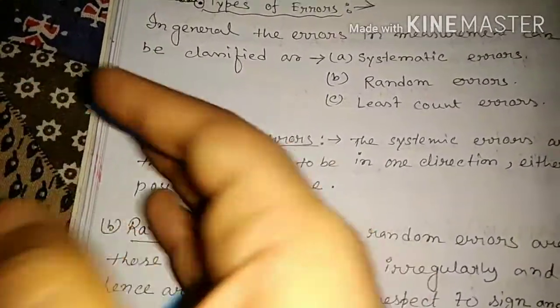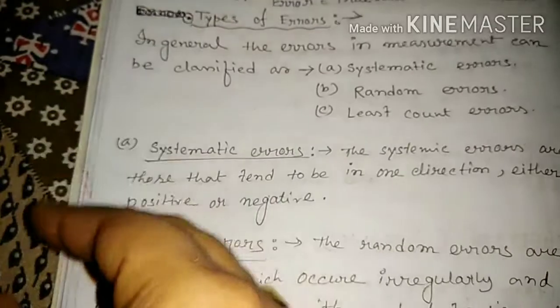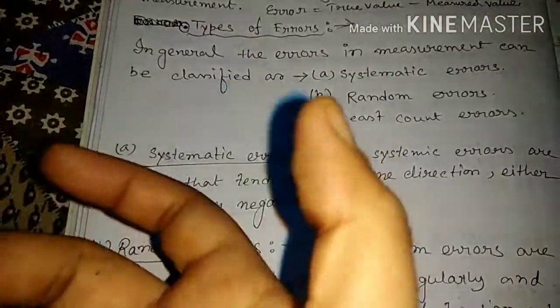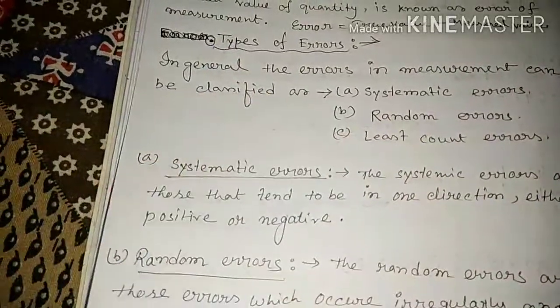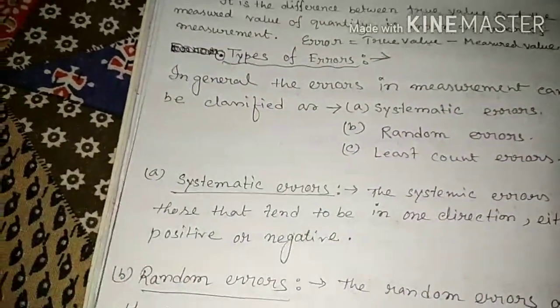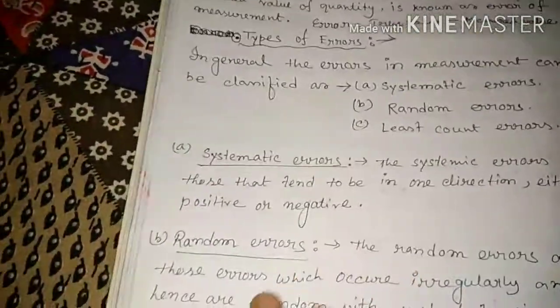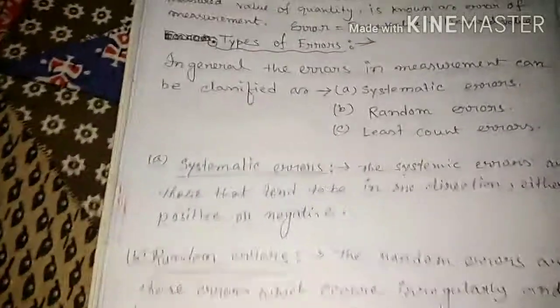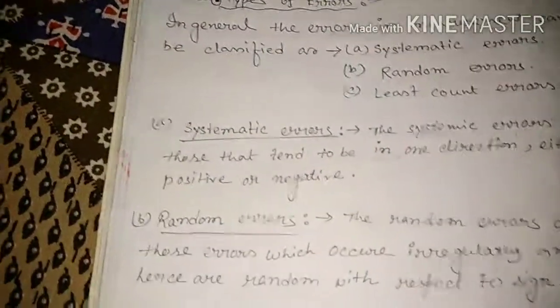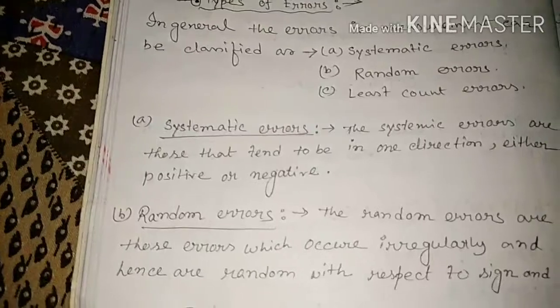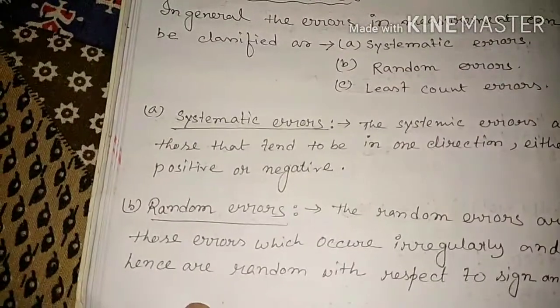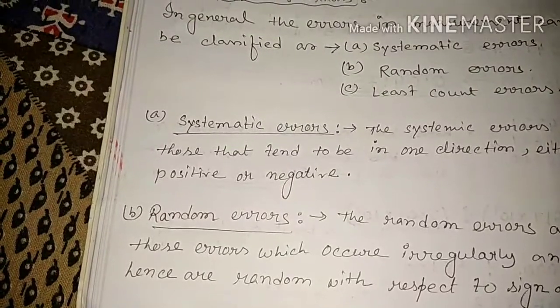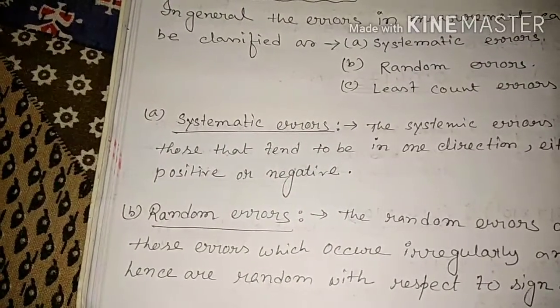So these systematic errors are of many types. They occur either due to instrumental error, personal errors, or some external causes. External causes means, suppose you measure the length of a particular physical quantity with a steel scale, and we know that if the temperature increases, the scale also expands.